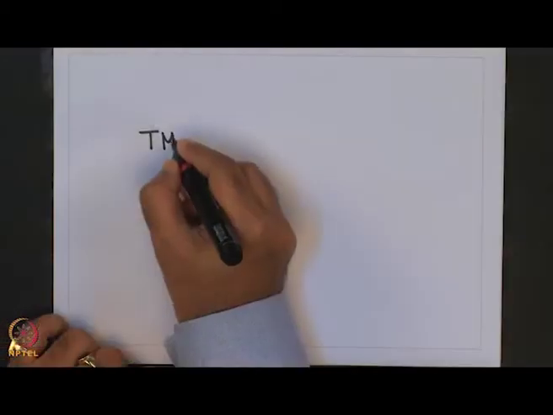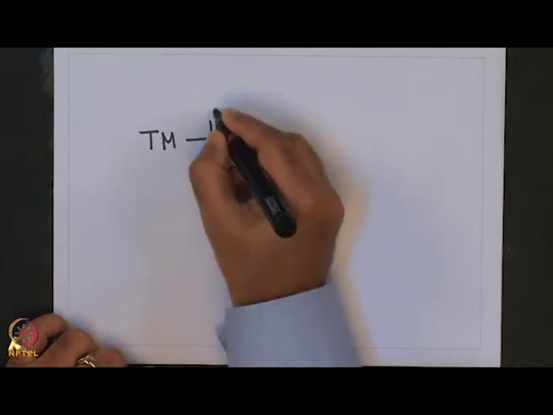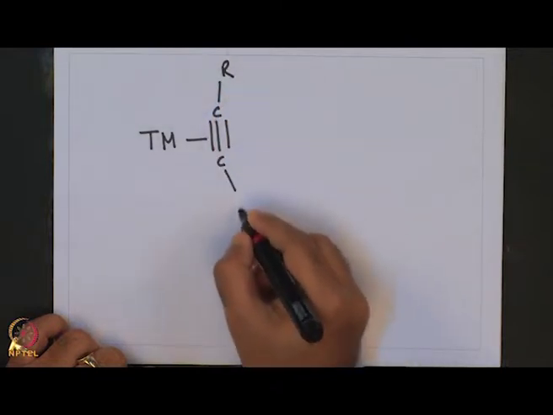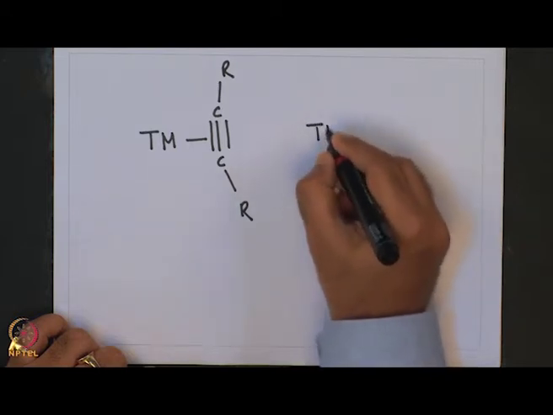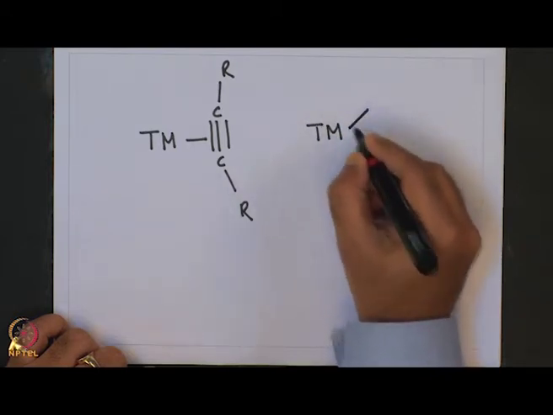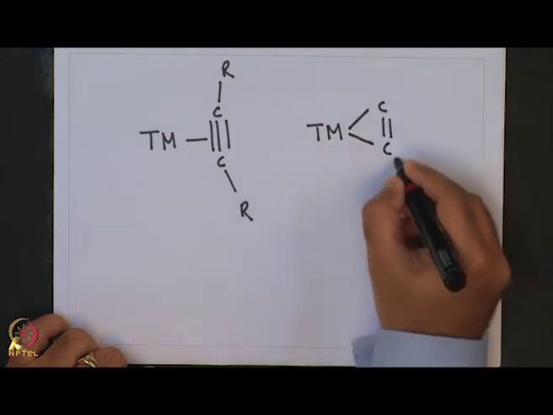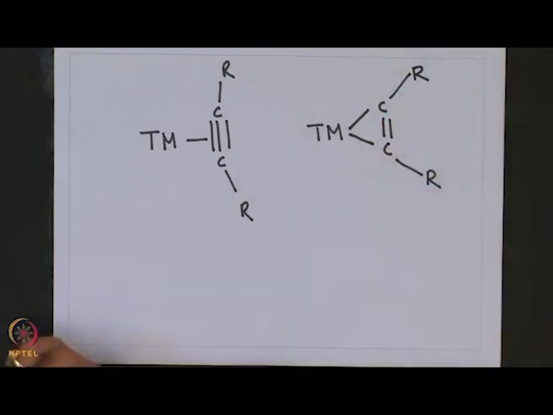can be designated as something of this type, or something of that type.